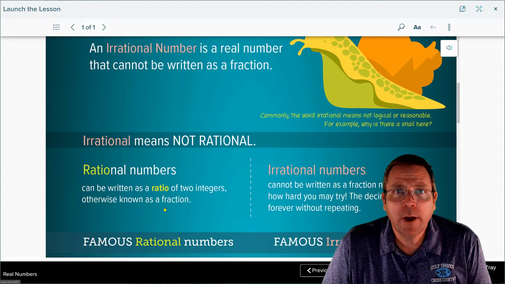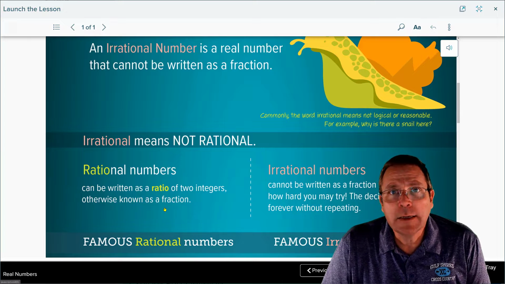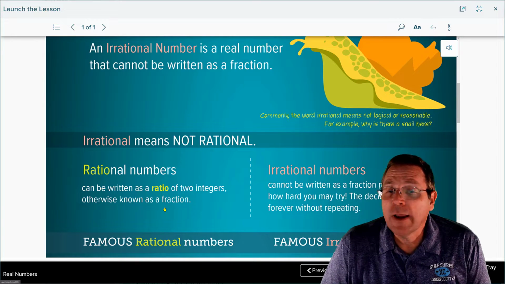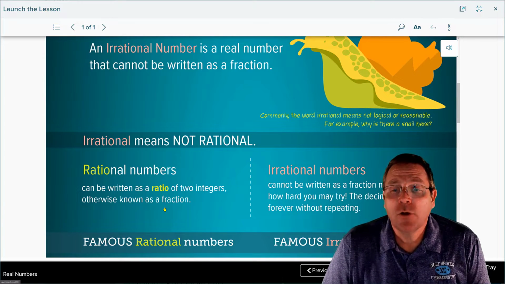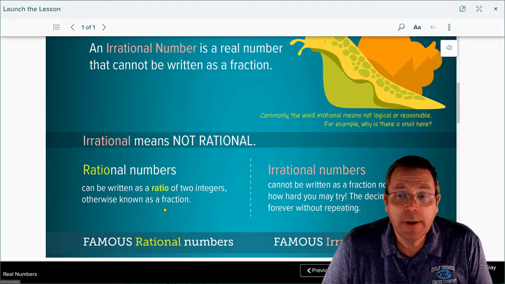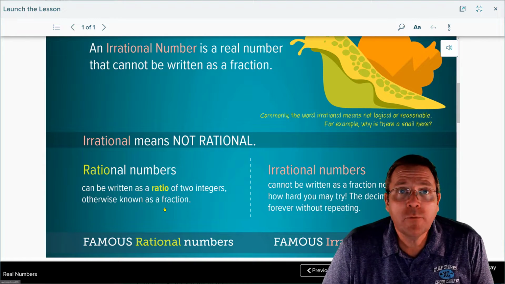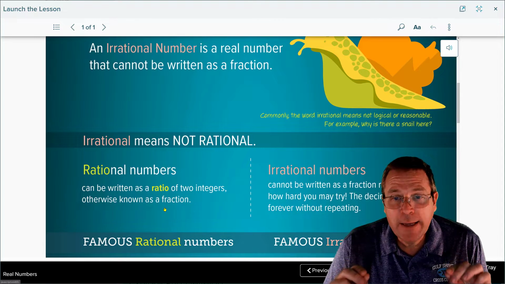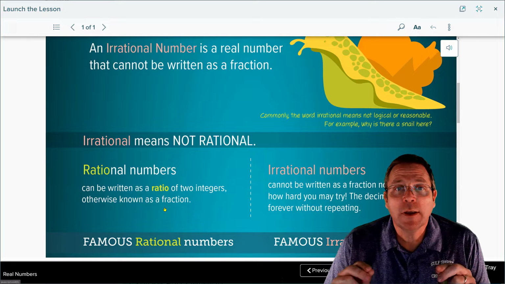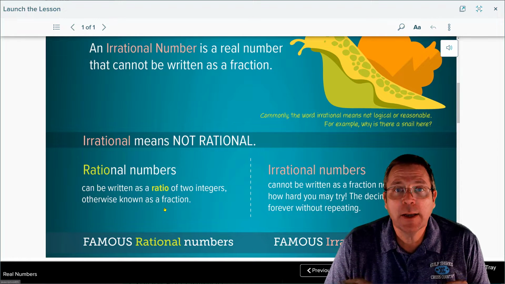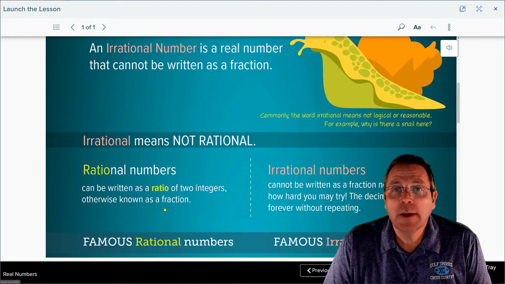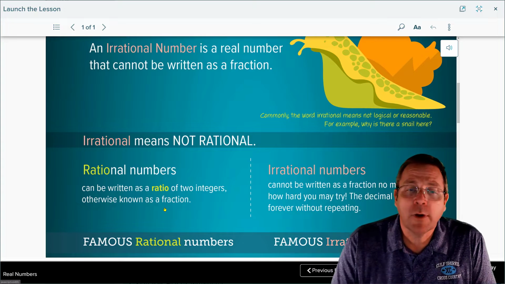Irrational means not rational. Now we've already described a rational number before as a number that can be written as a ratio of two integers, otherwise known as a fraction. An irrational number cannot be written as a fraction. No matter how hard you may try, it can't be done. The decimal goes on and on forever without repeating, and in that you have the basis of what an irrational number is. An irrational number is a non-terminating, non-repeating decimal. If it can only be written as a non-terminating, non-repeating decimal, it's an irrational number.